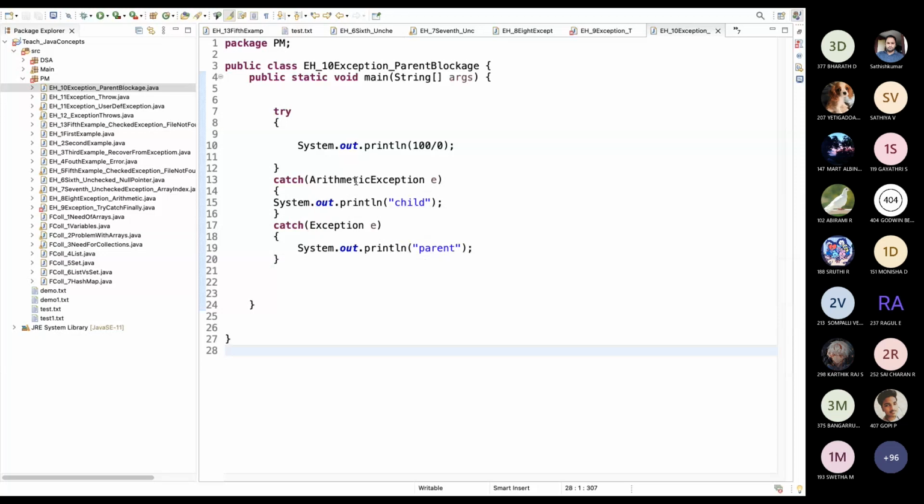Yes, sir. Yeah, we should always give our child class first, then only we have to give the parent class. Okay, you guys know multiple catch blocks, right? Have you guys used these things, using multiple catch, finally, everything? Yes. Okay.